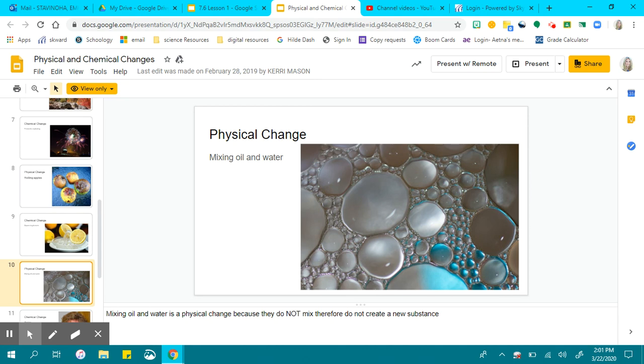Mixing oil and water. How many of you guys have taken salad dressing and had to shake it before you put it on your salad? That's because it is oil and another liquid in there. When you mix them together, it's just a physical change. Nothing else new is being created.